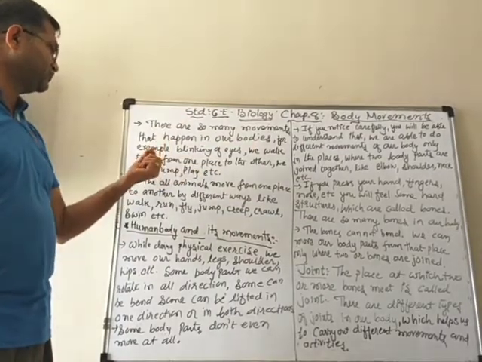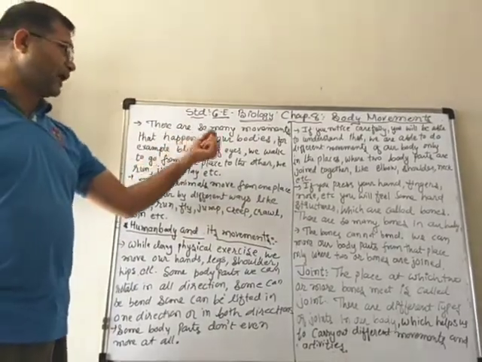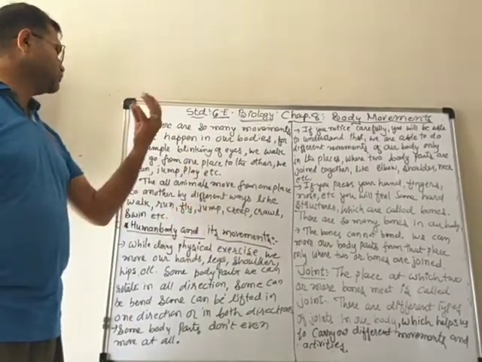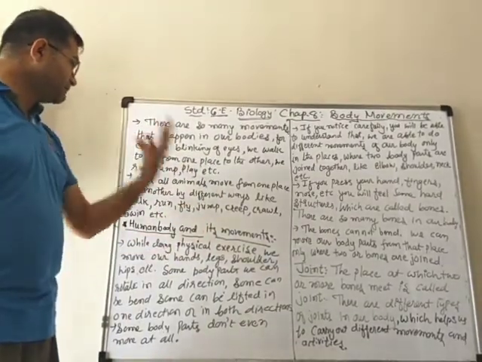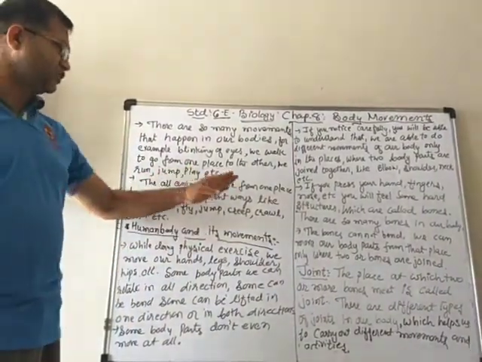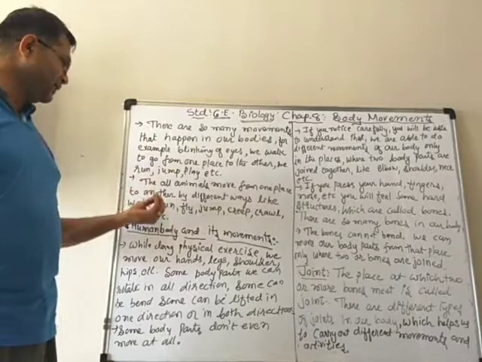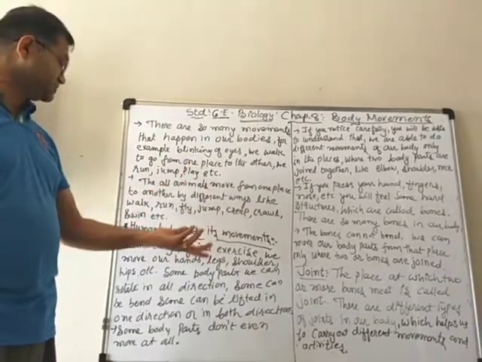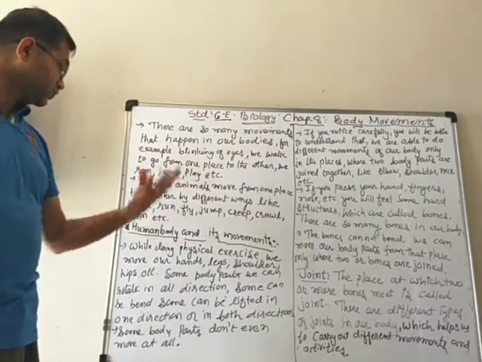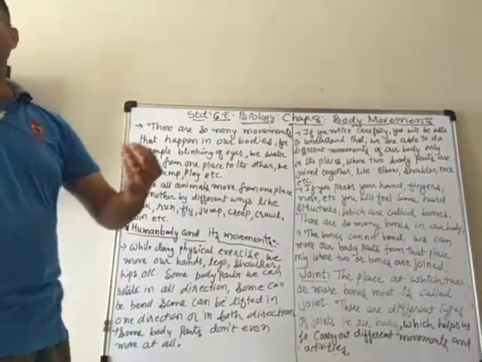For example, as we talked, blinking of our eyes, we walk to go from one place to another, we run, jump, play, etc. Similarly, all animals also move from one place to another by different ways, like walk, run, fly, jump, creep, crawl, swim, etc.